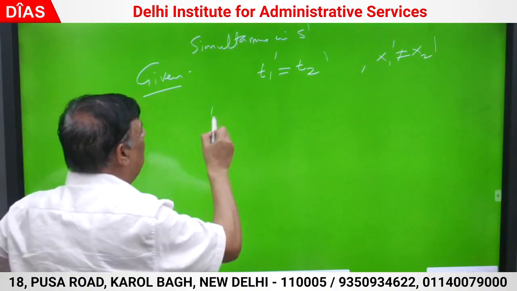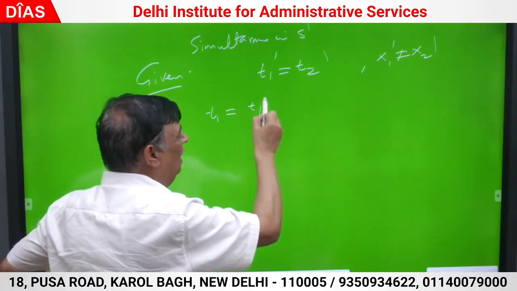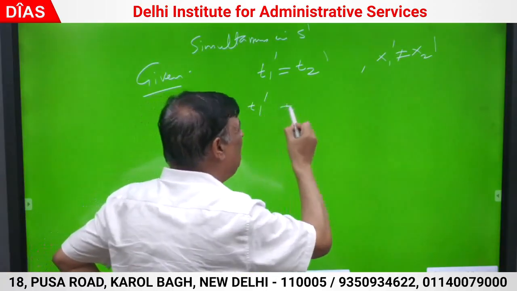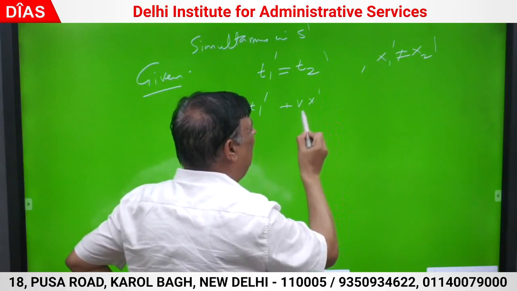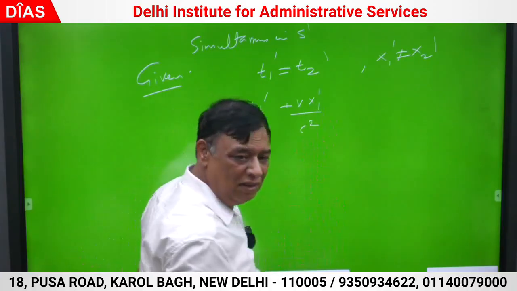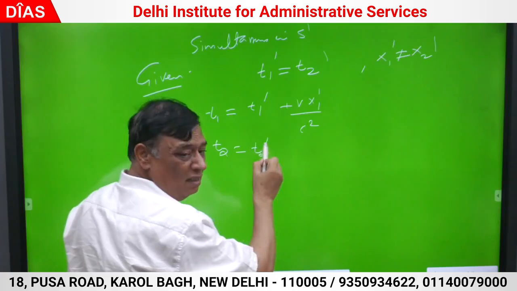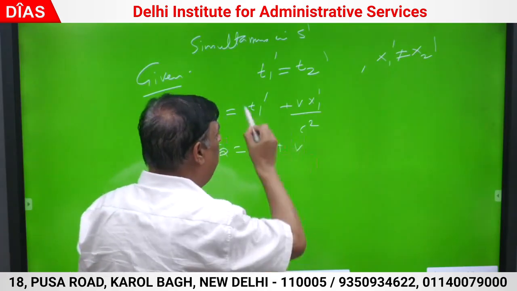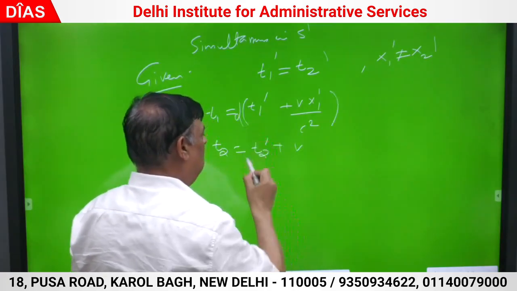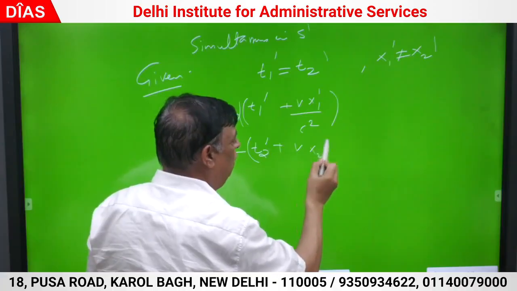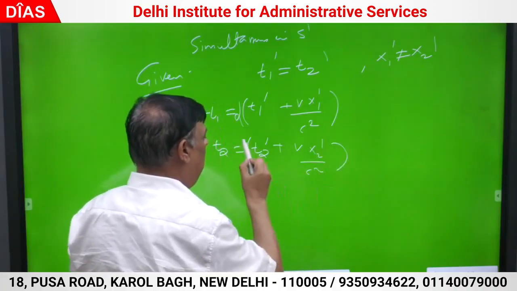So T1 will become T1 dash plus Vx1 dash upon C square. T2 is T2 dash plus Vx2 dash upon C square, all multiplied by alpha.